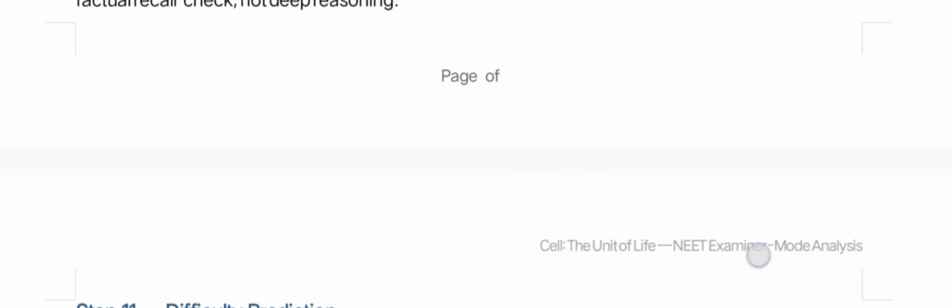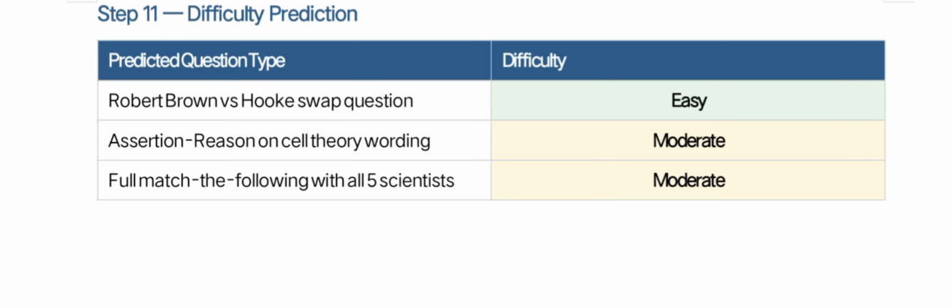So in this PDF, we focused on the main points, which are the traps and common mistakes made in exams by students, as well as deep-thinking questions like match the following and assertion-reason statement-based questions.